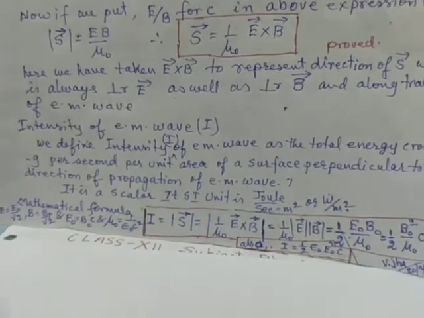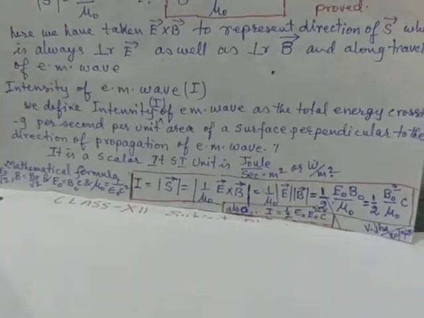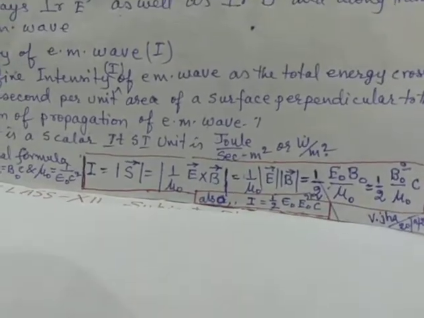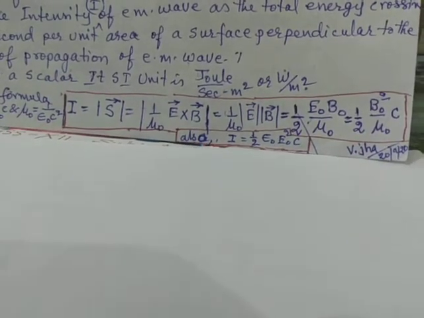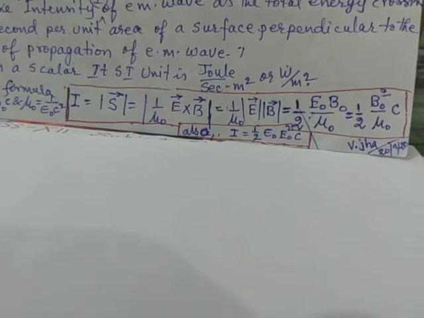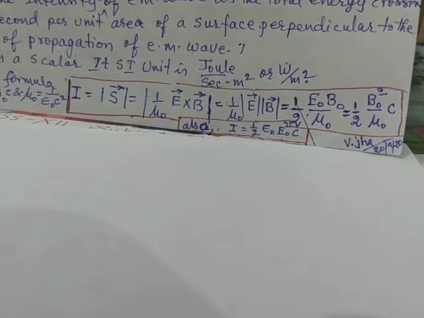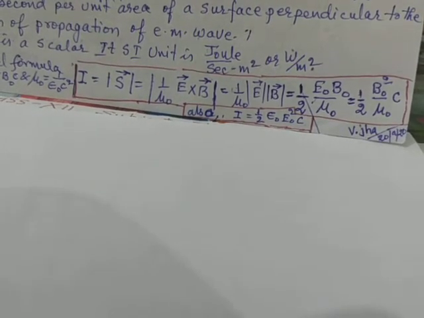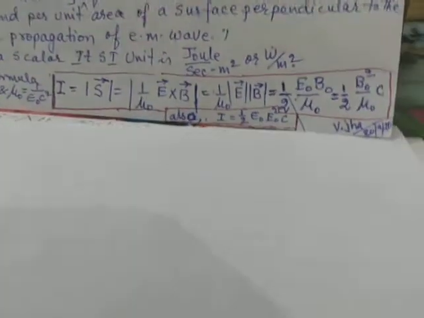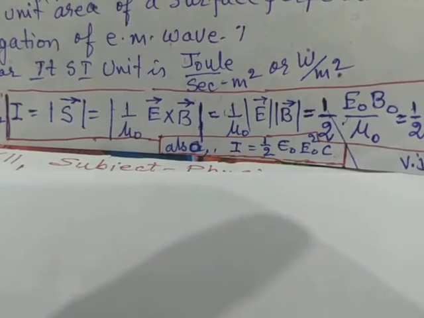Now how do we define intensity? Intensity is nothing but the magnitude of the Poynting vector. So we write intensity I equal to the magnitude of Poynting vector, which is 1 by mu 0 magnitude of E cross B, and that becomes equal to 1 by 2 E0 B0 by mu 0, or 1 by 2 B0 square c by mu 0. We can also write the intensity as I equal to half epsilon naught E0 square c.